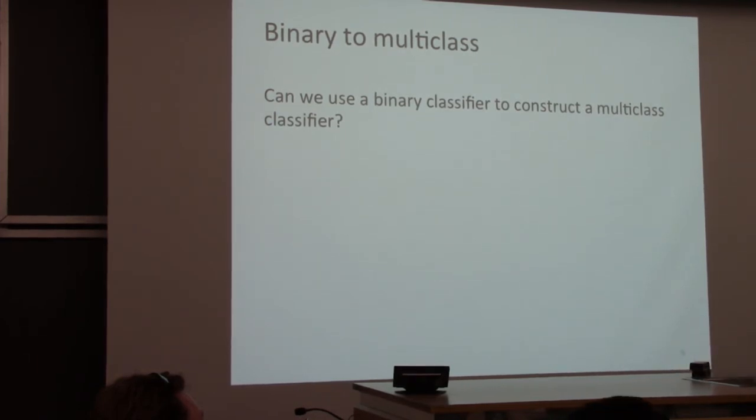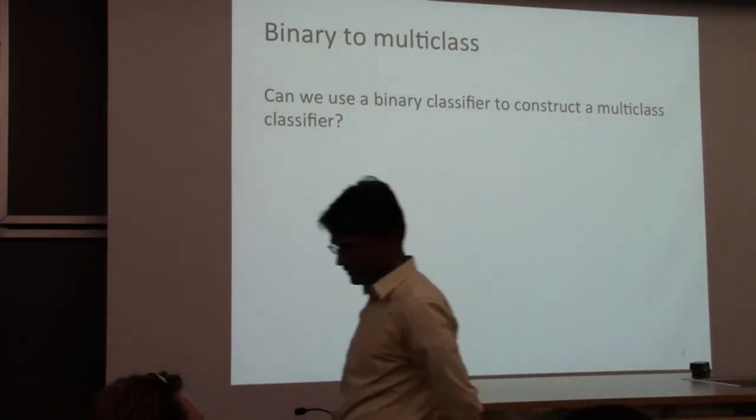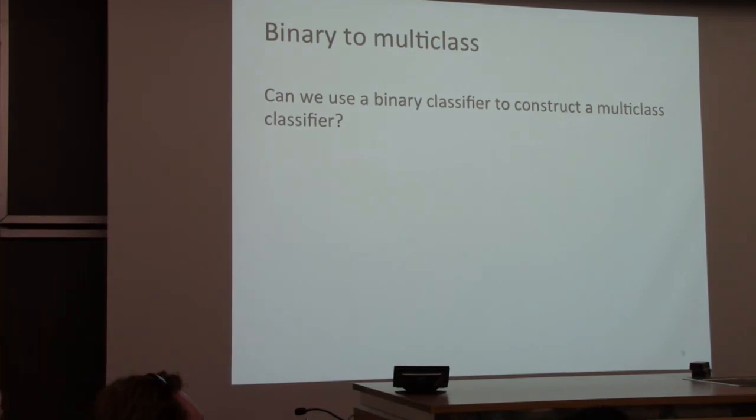Yes? In the case of sorting emails into folders, you could train a binary classifier for each of the folders so that it only recognizes that kind. Can you expand on that? That's roughly the answer I'm looking for, but what does it mean to recognize as that kind? What are the positive and negative? Yeah, so it would still be a binary classification. It would give a plus or minus as to whether or not it should go into that folder. So a plus is if it goes into the folder, and minus is? That it doesn't. It goes into any other folder.